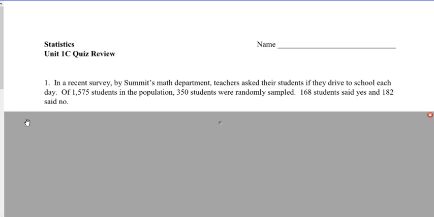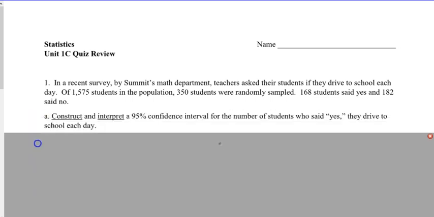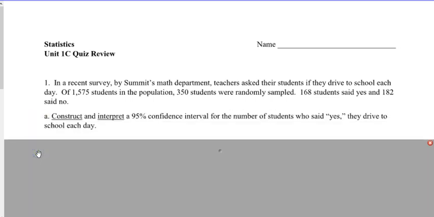In a recent survey by some math department, teachers asked their students if they drive to school each day. Of the 1,575 students, 350 were randomly sampled. That's important. 168 said yes, 182 said no. So it says, construct and interpret a 95% confidence interval for the number of students who said yes.